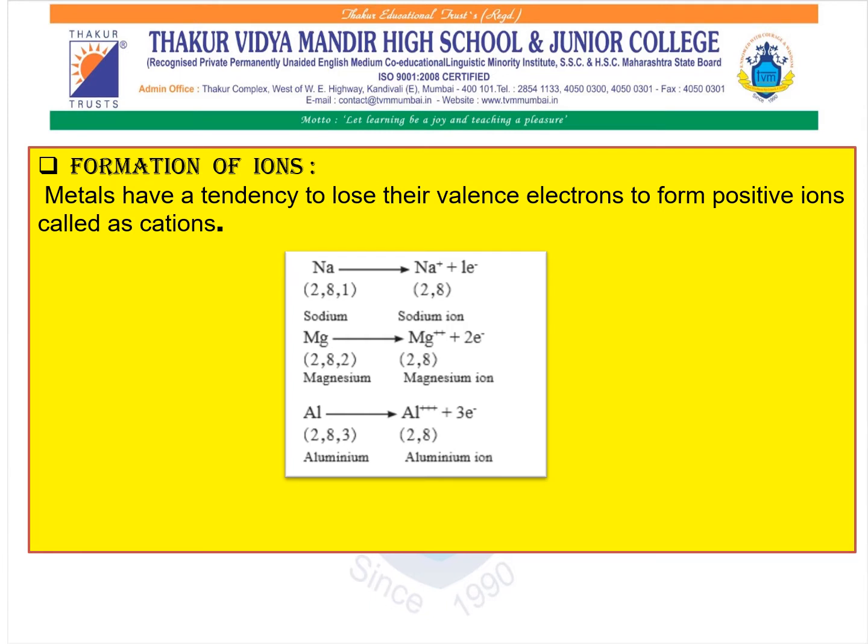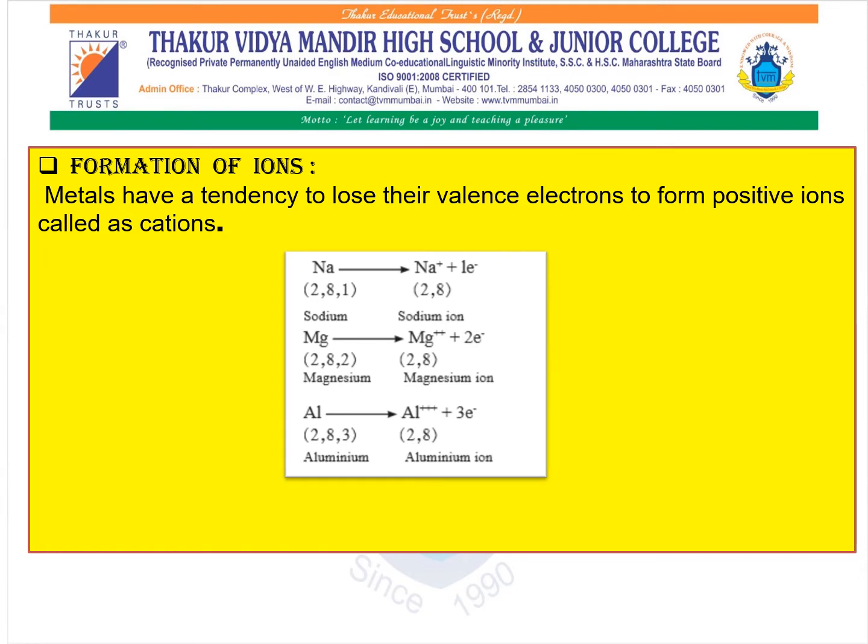Next coming to magnesium. Now when we are talking about magnesium, as you all know, the atomic number is 12, the electronic configuration is 2, 8, 2. To attain its octet, the magnesium is going to lose 2 electrons from the valence shell and is going to form a magnesium ion.